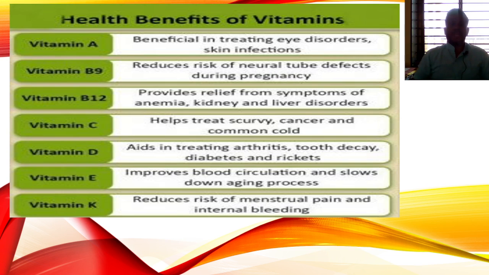Let us see vitamin A. Vitamin A treats eye disorders and skin infections. We see a lot of different types of eye disorders. Some people can't see even in the evening time. Some people can't see even in the day. Some people can't recognize colors. All these diseases come from vitamin A deficiency. Vitamin B9 reduces the risk of neural tube defects during pregnancy.